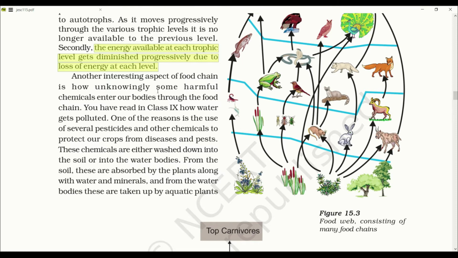Another interesting aspect of food chain is how unknowingly some harmful chemicals enter our body through the food chain. One of the reasons is the use of several pesticides and other chemicals to protect our crop from disease and pest. These chemicals are either washed down into the soil or into the water bodies. From the soil they are absorbed by the plant along with water and minerals, and from the water bodies they are taken up by aquatic plants.